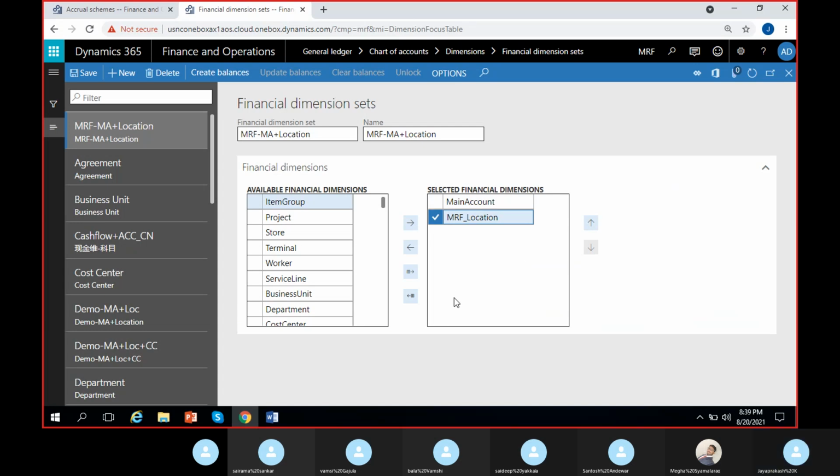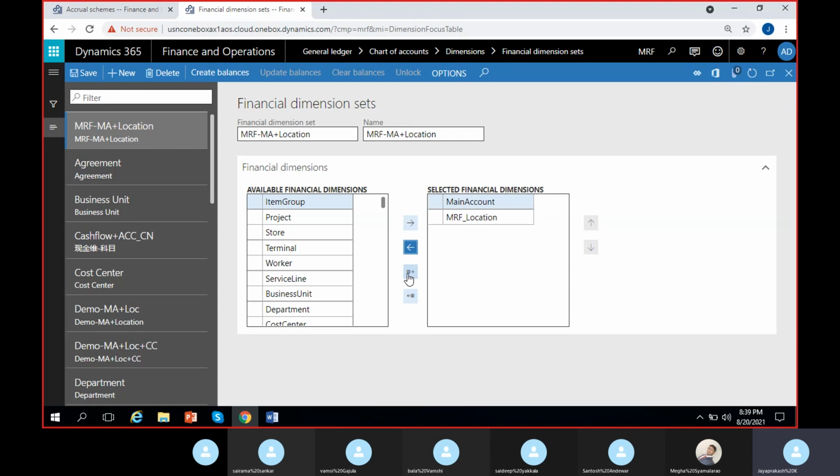Perfect. Then if I don't want, I can move them back here. If I click here, they will be moved again to this side. If I want to select anything else here, I can mark it and take it into this side. See, worker is brought into this side. If I want this side, I can move it this side. Suppose I want these two to move, I'll select this side, and if I want these two to move this side, I'll select this one.